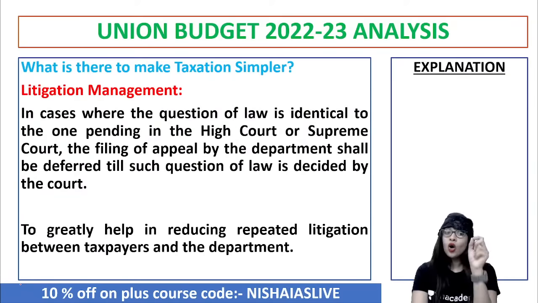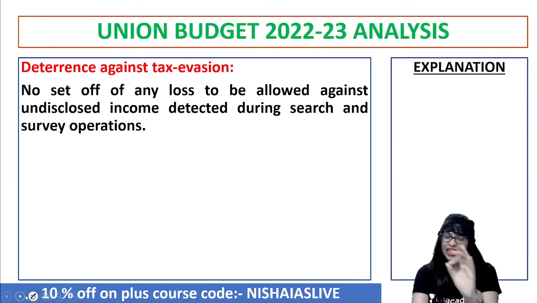And now, as I told you, tax evasion, the illegal way of avoiding tax payments, is the highest. So another important way to make taxation simpler, and to make taxpayers feel more liable to pay, is deterrence against tax evasion. That is, no set of laws should be allowed to protect any black money or undisclosed income detected during search and survey operations, guys. That is something to keep in mind from the tax evasion perspective.